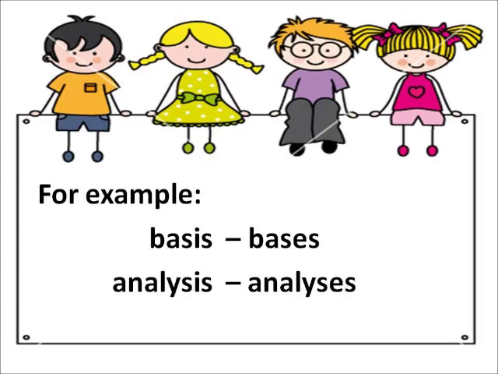Rule number 5. Nouns ending in is form their plural by changing is to es. For our first example, the word basis. To form its plural, we will change is to es, from basis to bases. We will apply the same rule for the next example.